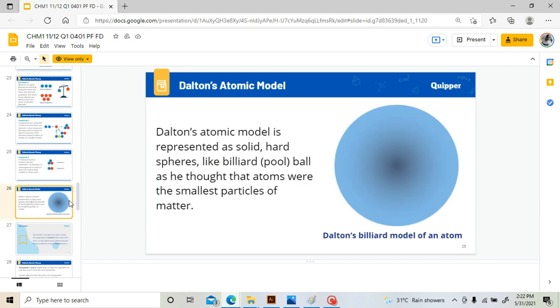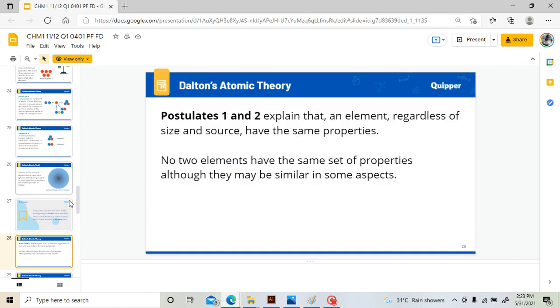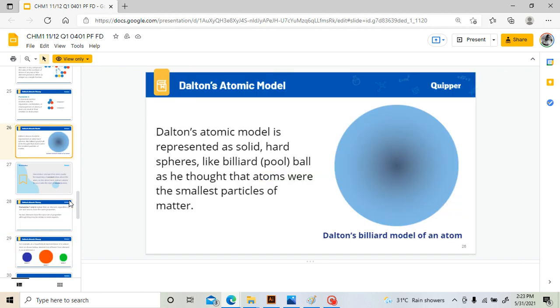This is the atomic model that was given by John Dalton, which somehow looks like a billiard ball. That is why it is called the billiard model of an atom. The model of an atom started out that simple. Alright, I think that's all for John Dalton's atomic theory.